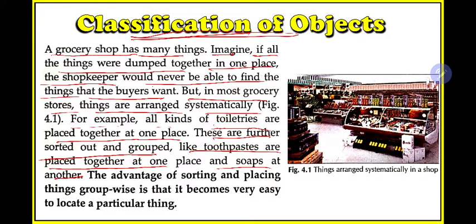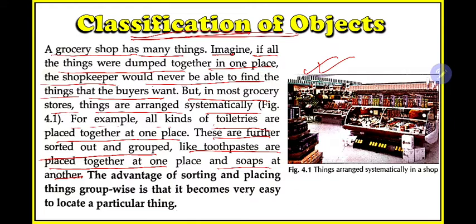Sorry. So what they are saying, classification. If you visit one grocery shop, for example, you see this grocery shop image. Here also in your book you will have a clear image. Look at that image, or just imagine a grocery shop. You have visited a grocery shop with your mother to buy certain things.